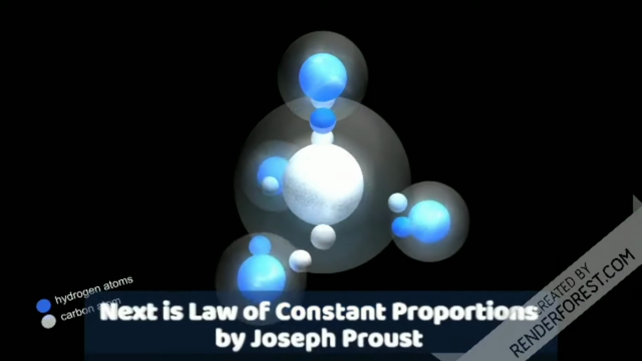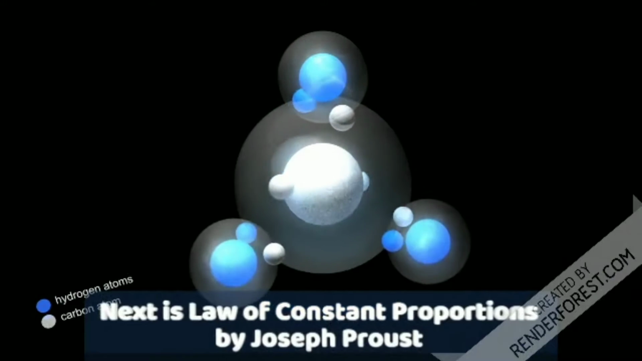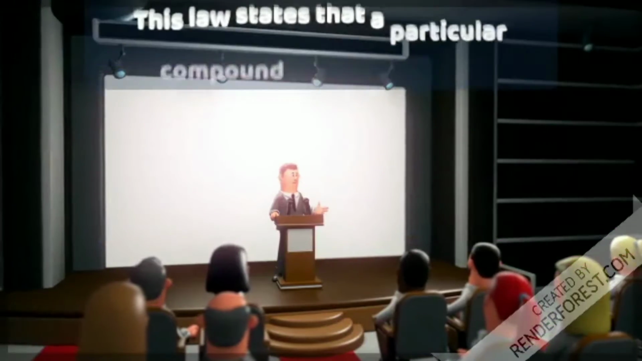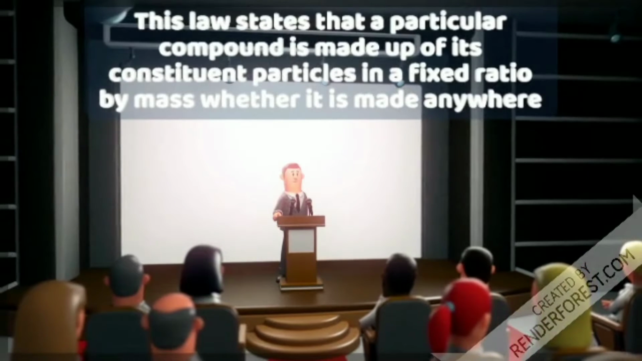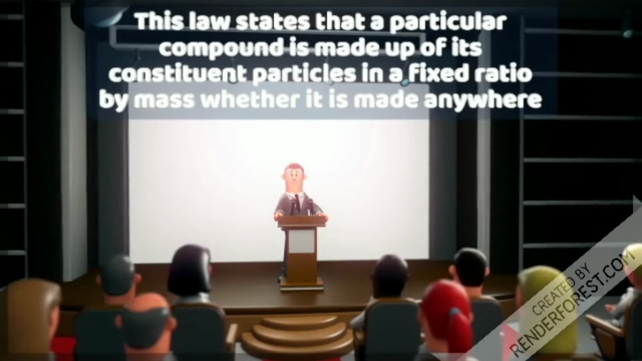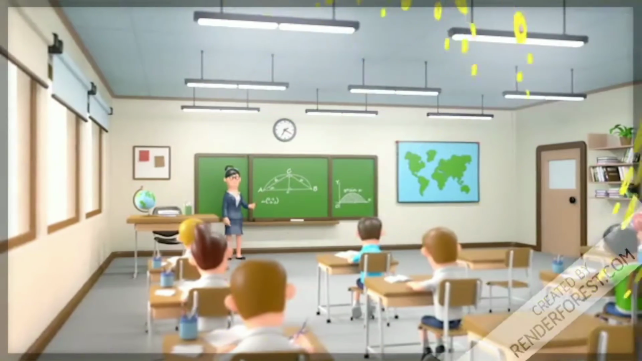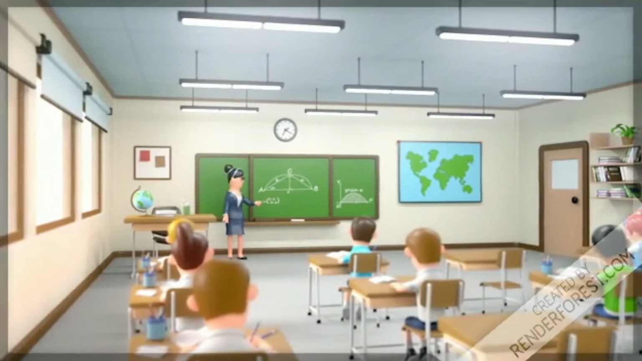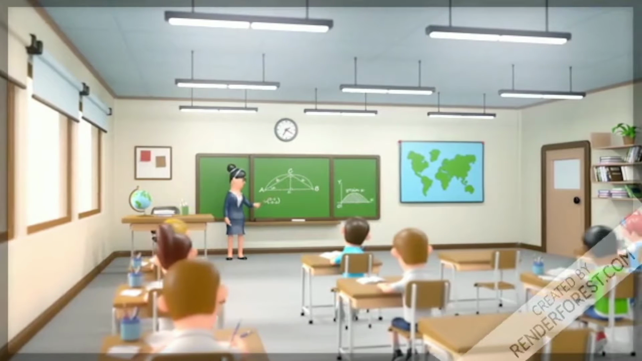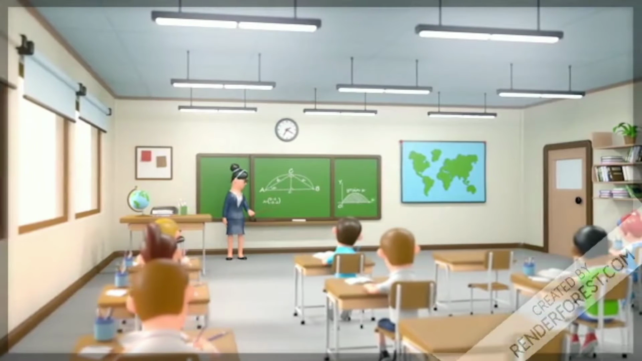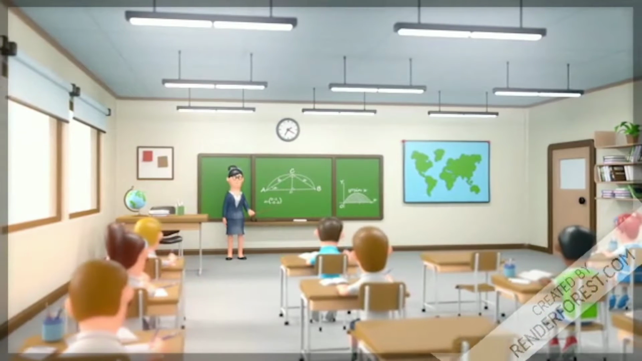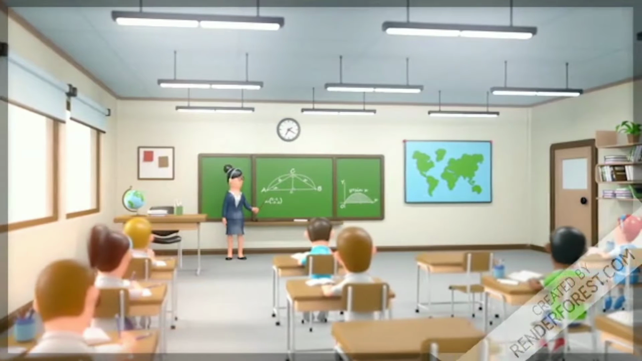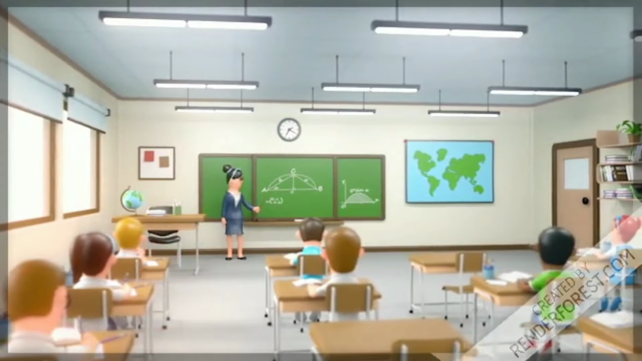Next is the Law of Constant Proportions by Joseph Proust. This law states that a particular compound is made up of its constituent particles in a fixed ratio by mass, wherever it is made. For example, each molecule of water, H2O, has 2 hydrogen atoms and 1 oxygen atom. The mass of one hydrogen atom is 1 u, so 2 atoms will weigh 2 u. Oxygen has a mass of 16 u. So the ratio would be 1:8. Even if we make water in India or on Mars, the ratio would be the same.